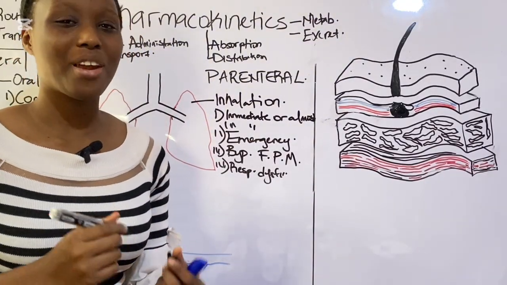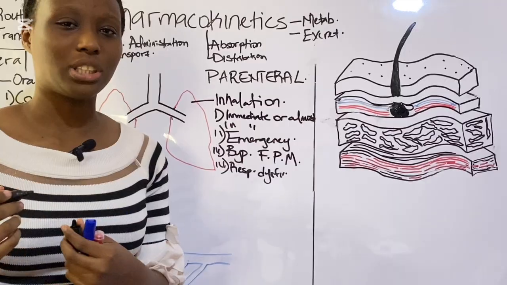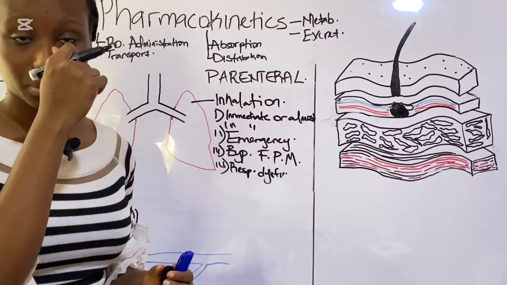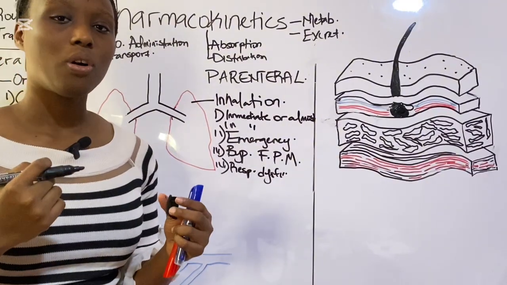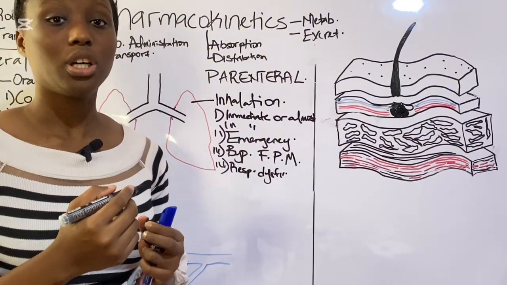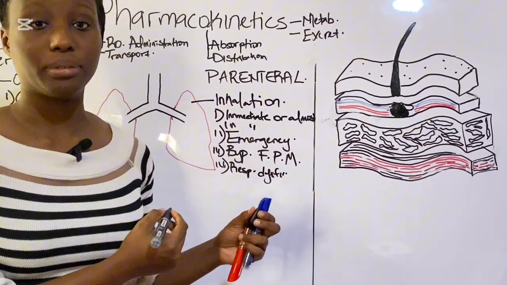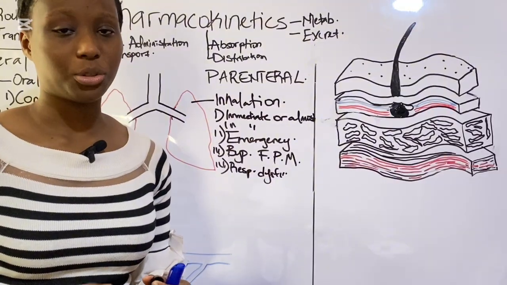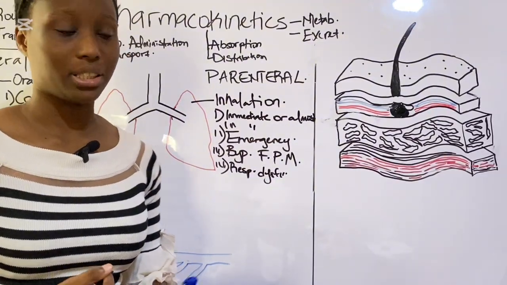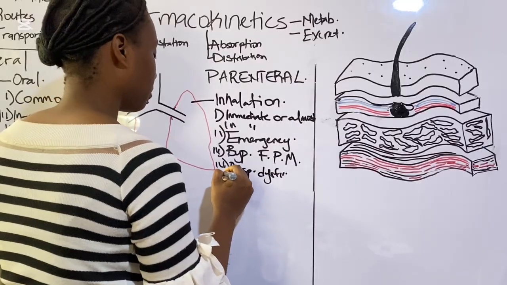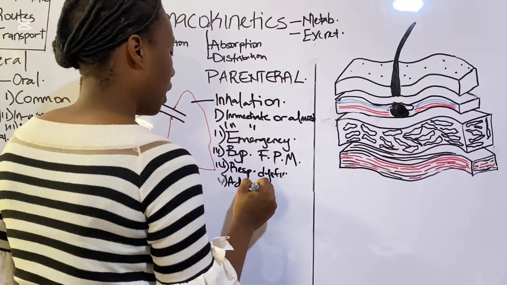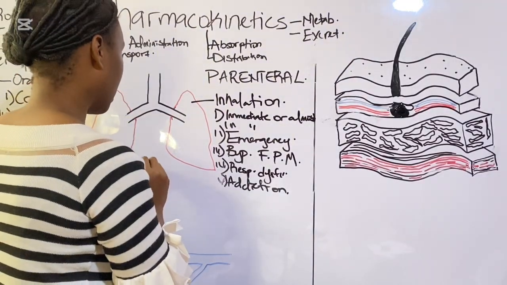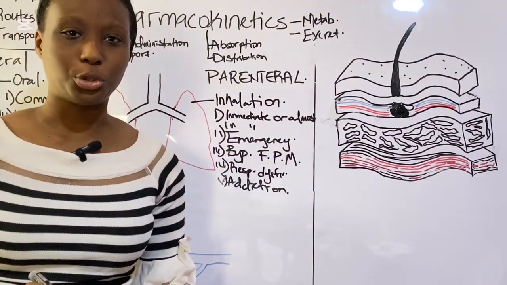It is very addictive, or it can cause a very serious addiction to the particular drug. Why is this? Since it would be absorbed very quickly because of its vascularization, there is also a very serious possibility of it entering the blood vessels going to the brain. That is the internal carotid and the basilar arteries. And once it gets to the brain, it's very possible for the individual to get addicted. So addiction is possible.